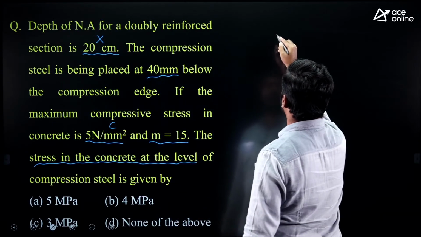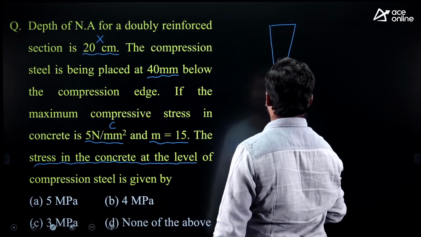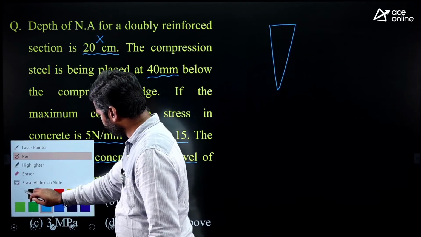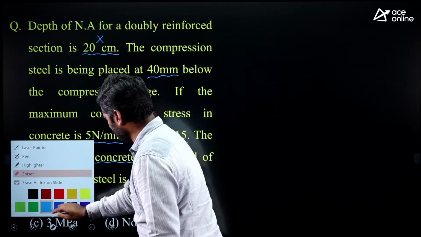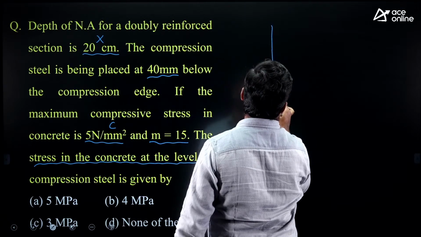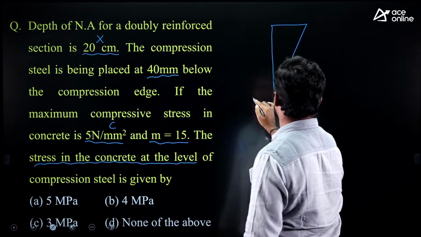How do you find the stress in concrete at the level of compression steel? It is the stress diagram above neutral axis.